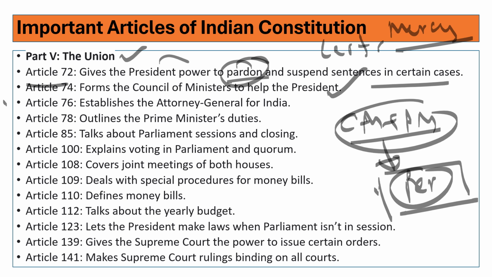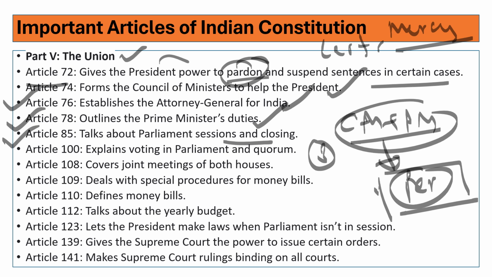Article 76 establishes the Attorney General of India. 78 outlines the Prime Minister's duties. Article 85 talks about Parliament sessions and closing. 3 sessions should happen. However, in recent days, the Parliament session and the quality of debate is coming down. The number of bills being discussed is also underwhelming. And one more thing, the house is frequently adjourned because of frequent disruptions in the house by the opposition.